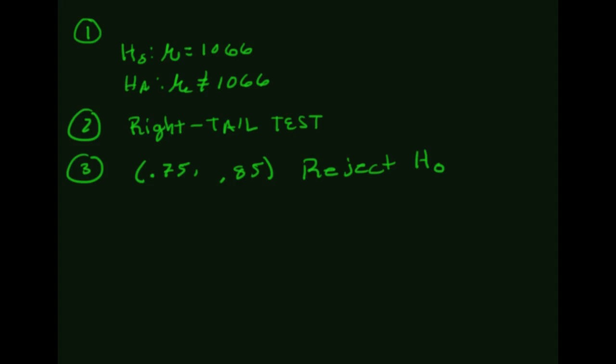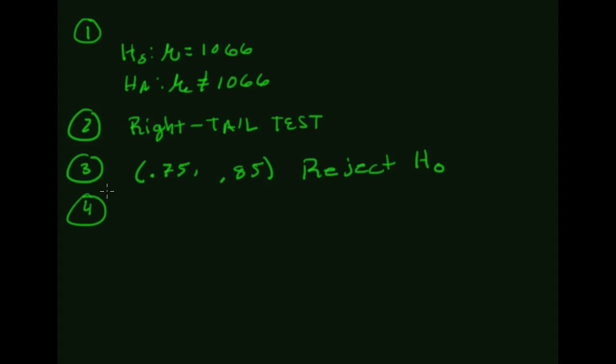Number 4, they give you a null hypothesis that the mean is 29, that the alternate is that it's not 29, and this is the average age of a Major League Baseball player. So the statistical sample tells us to reject the null.